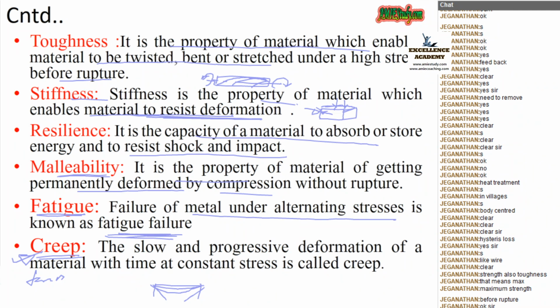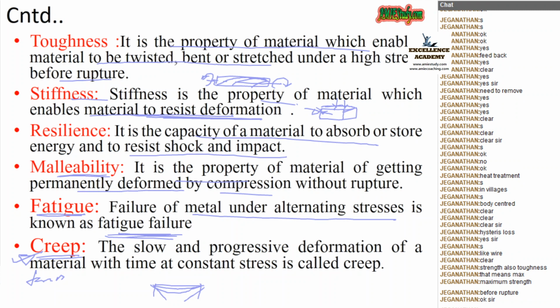Okay. Now, once again we can repeat. The elasticity means what? Whenever the force is removed, it will regain its original shape. Plasticity means it will not regain its original shape when the force is removed. Isn't it? Then what next we learn? Hardness means what? Resistance to scratch, isn't it? Yes.